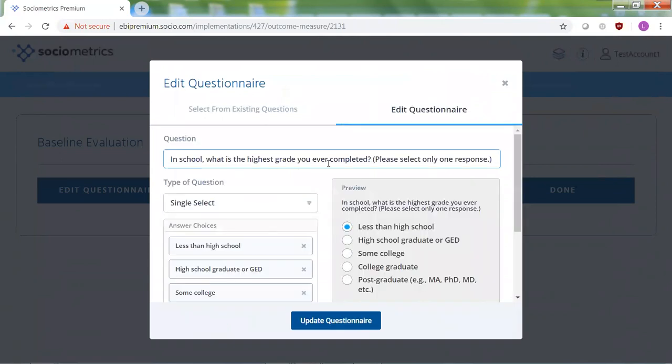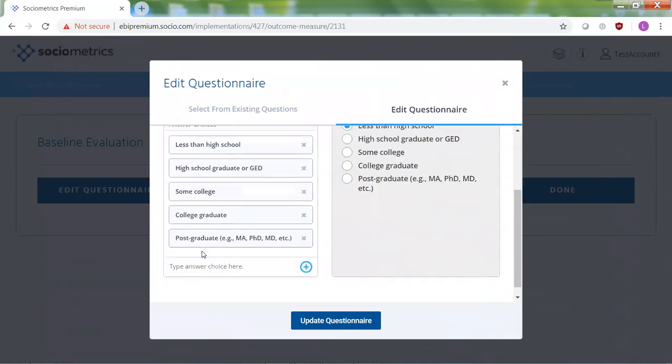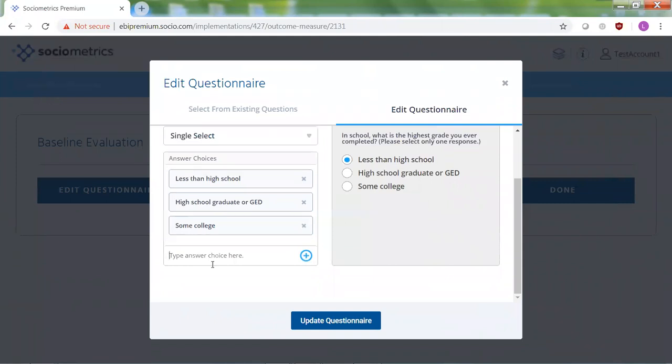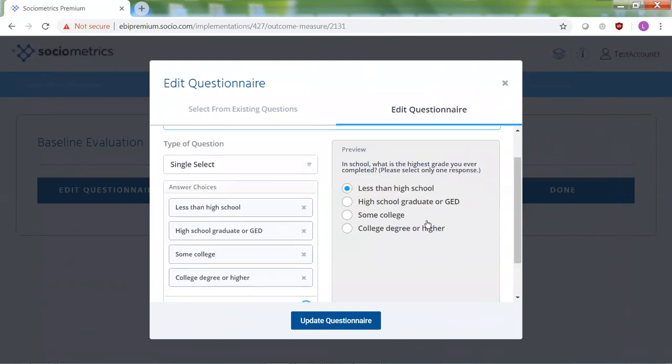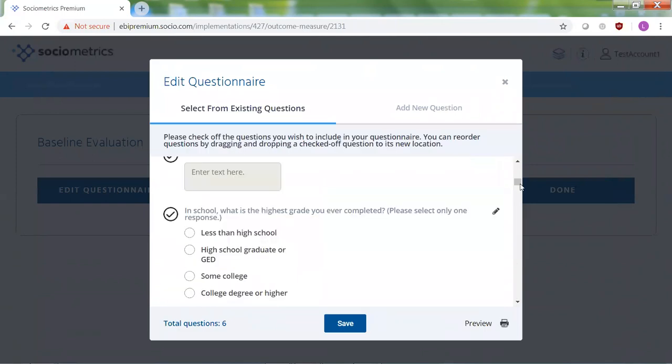So this question asks, what's the highest grade you ever completed? And there's a bunch of different options here for answers. Now, if I didn't want all of these or I wanted to change them around, I could go ahead and delete some and add in a new one. And you can see that change is previewed over here on the right, so this is what the new question will look like. And I can press Update Questionnaire, and it'll take me right back to show me that the question has been changed.